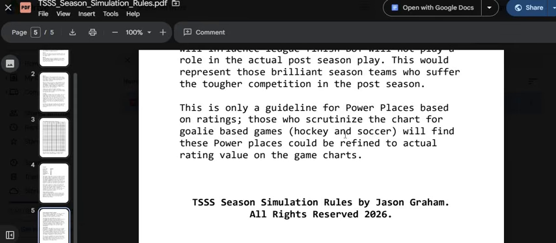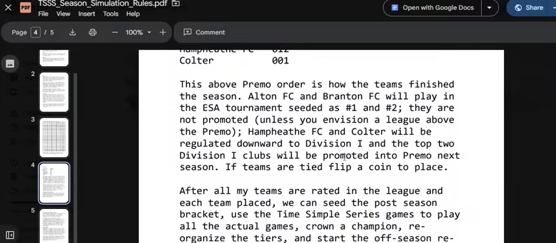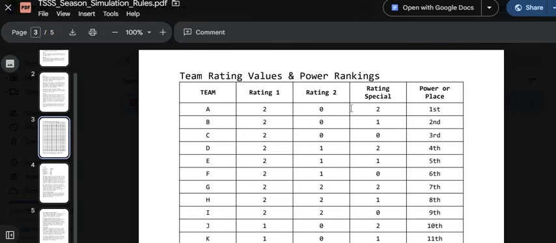This is only a guideline for power places based on ratings. Those who scrutinize the chart for goalie-based games, hockey and soccer, will find these power places could be refined to actual rating value on the game charts. So I've already talked about that. I already pointed out that this is not a good goalie rating. So for hockey, a 2-0-2 would not be first. The 2-0-0 would be first, right? Because you want a 0 goalie. Remember, in the goalie games, my goalie charts are commensurate with my defense charts, right? I never have this weird thing where a 2 goalie in a game where a bad defense would also be, but this would be a good goalie. So you're just going to have to keep that in mind if you're doing soccer or hockey.